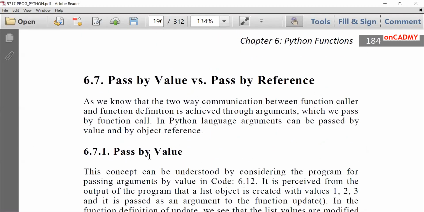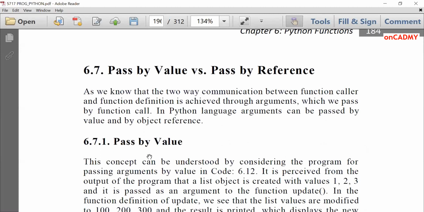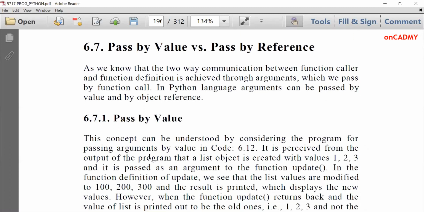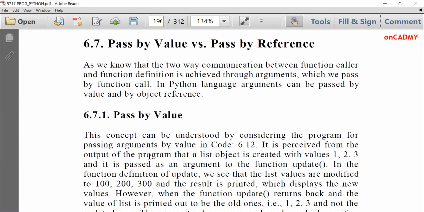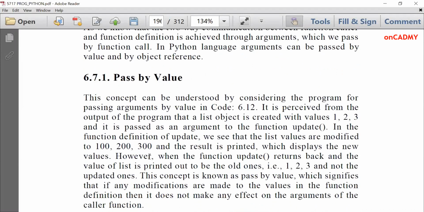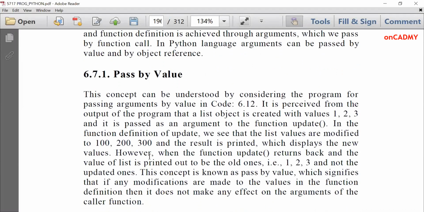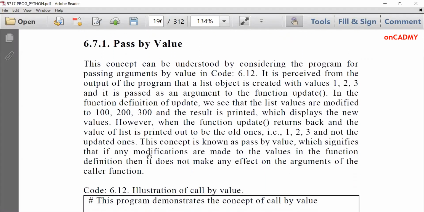So you can compare these two programs and see the difference. Next is pass by value versus pass by reference. This is also a very important concept. We have studied it in C also. Pass by value means we pass the value to a function. A copy of the value will be passed. And in pass by reference, we pass the address of the variables. This is called pass by reference. So what is pass by value? This concept can be understood by considering the program. Let's see the program.